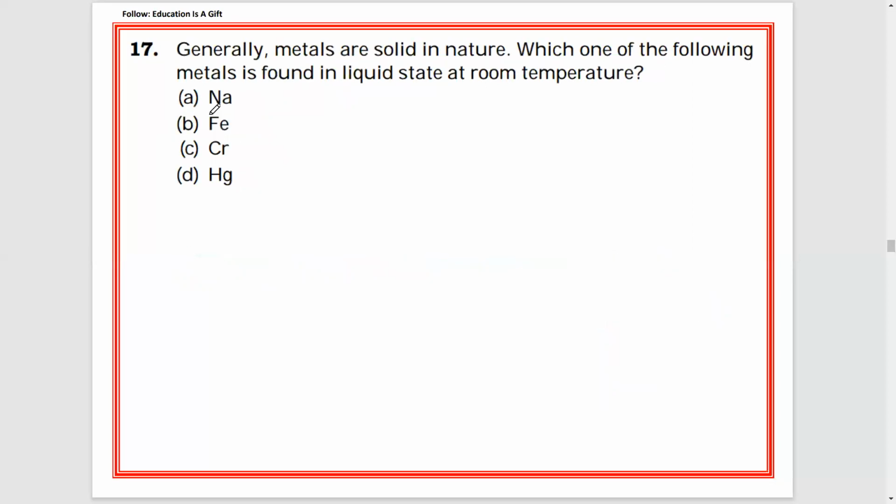Number 17. Generally metals are solid in nature. Which one of the following metals is found in liquid state at room temperature? Very straightforward question and very easy to answer. That is Hg, mercury. That is the only metal which will be in liquid state, that we can use in thermometers, barometers, etc.